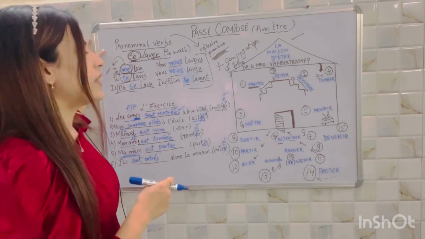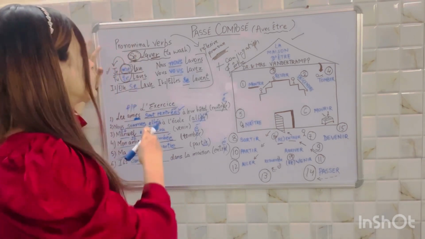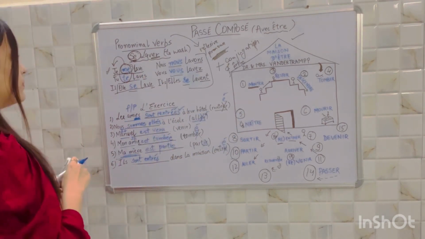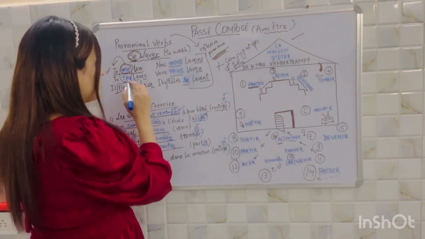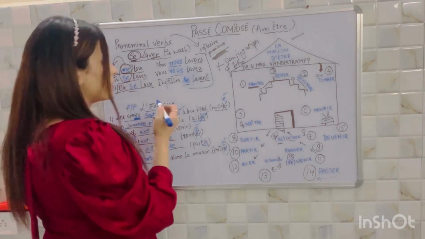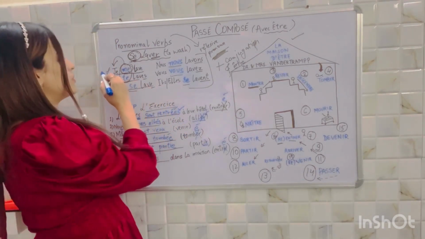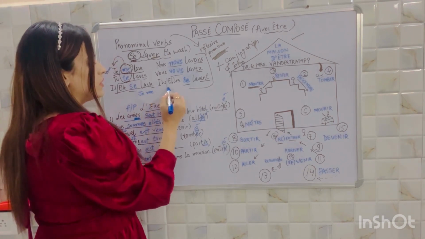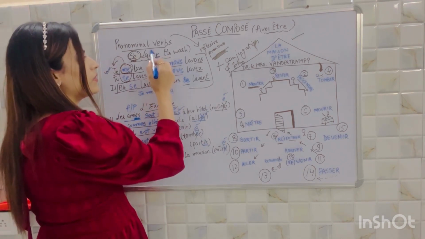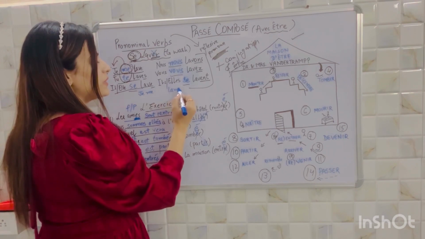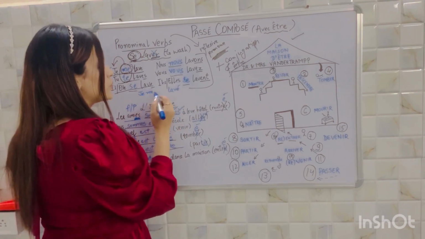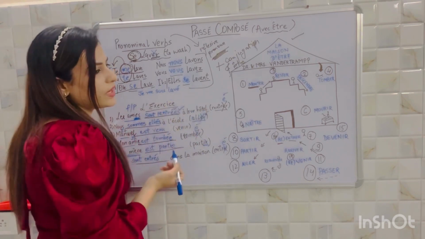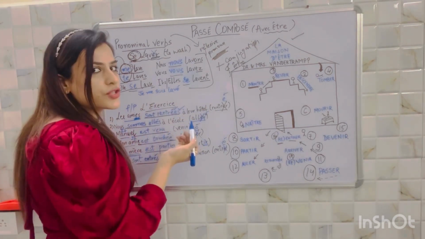Now we'll try to do the pronominal verbs. How do we convert these pronominal verbs into passé composé? Simply I am just writing down one or two here just to give you the reference. For example, je me lave was there. Je me. It's an er ending verb, simply make the past participle like this. And with je, suis should be here. Je me suis lavé. I washed myself.